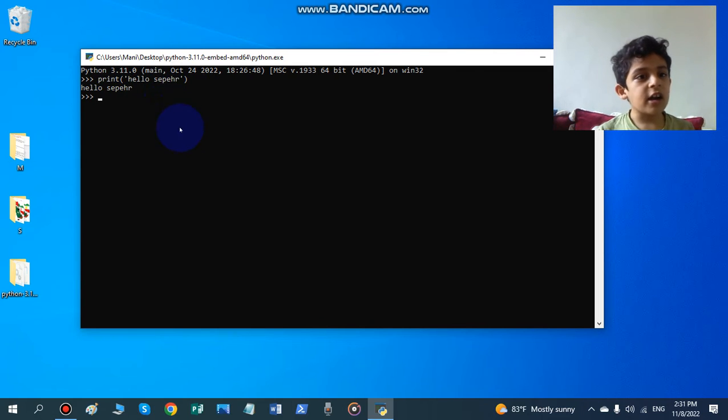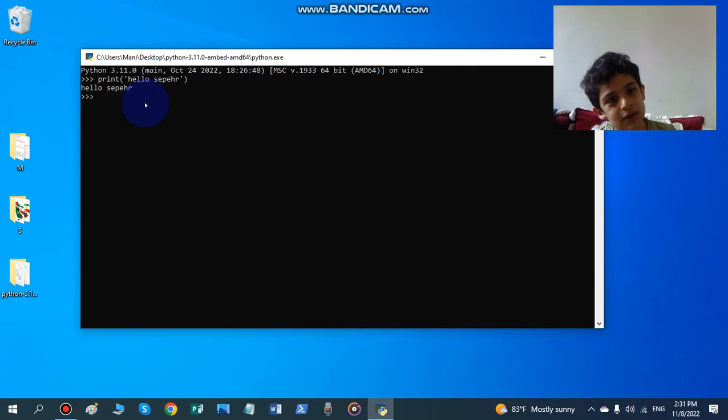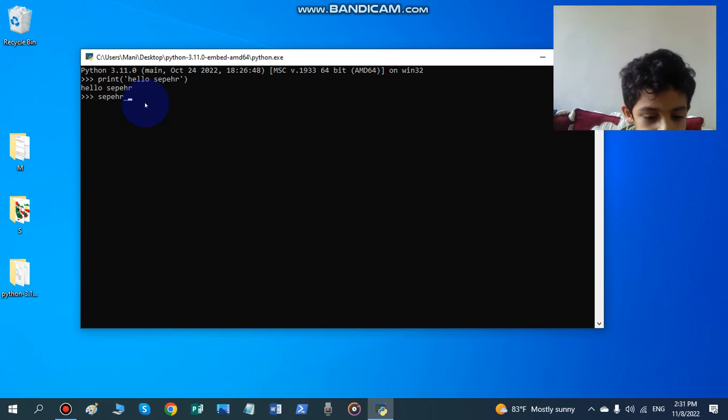But if you're in the IDLE shell, you have to add a backslash. Sorry, you don't need a backslash. If you want to have a variable, for example, let's create a variable. This is the first lesson. If you write Sepehr and then whatever stuff, this is wrong. You can't do this. So you need to have an underscore. And now let's write Sepehr world.